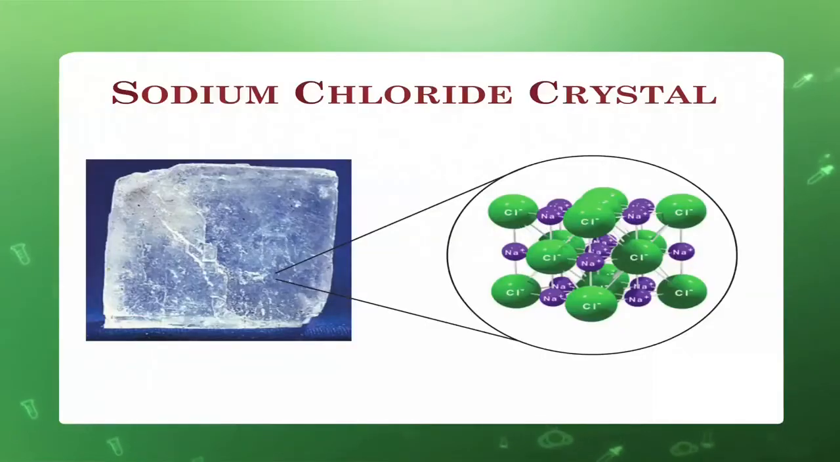This is one crystal of sodium chloride, where you can see this is solid state. As we all know, sodium chloride crystals are in the solid state, and in this crystal, the arrangement is shown of how the sodium ions and the chloride ions are arranged in this lattice.